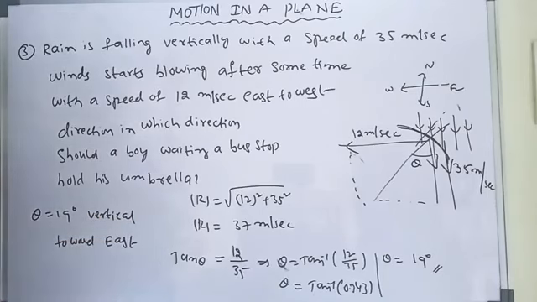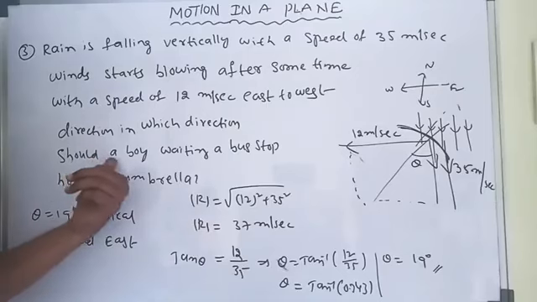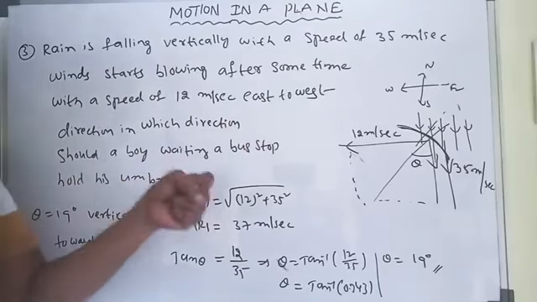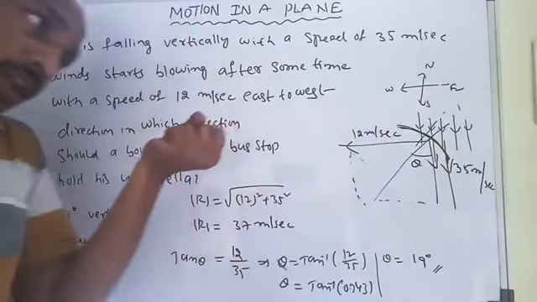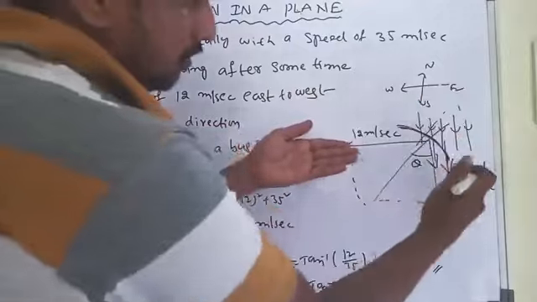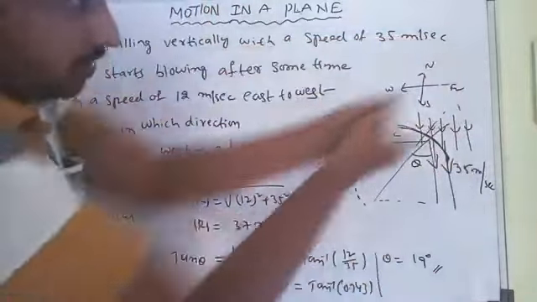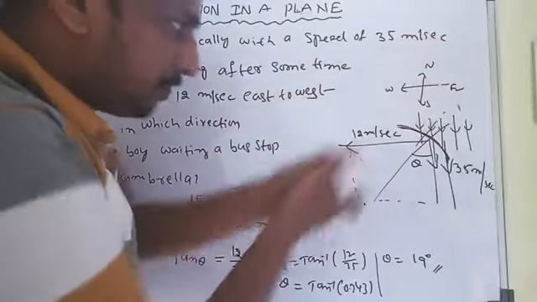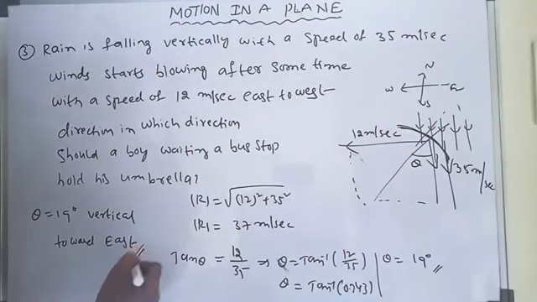Therefore, the boy waiting at the bus stop should hold his umbrella at theta equal to 19 degrees from the vertical towards the east direction, because the rain comes like this and the wind comes like this. So this is the resultant velocity of the rain, which is 19 degrees from the vertical towards the east.